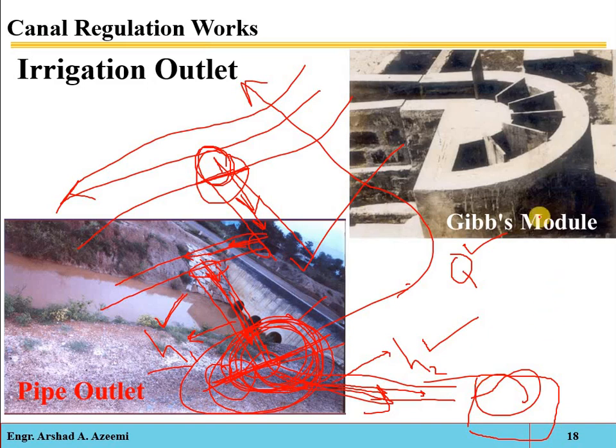The Gibbs module is one example of a modular outlet.